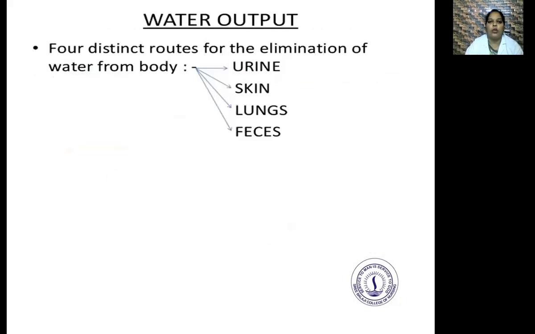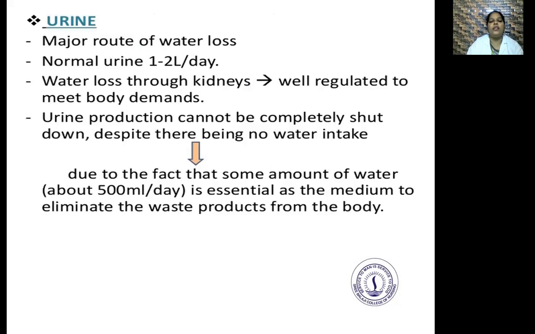The water output. There are 4 distinct routes for the elimination of water from the body. They are urine, skin, lungs, and feces. First, we'll see about urine. The major route of water loss is through urine. The normal urine output is 1 to 2 liters per day. The water loss through the kidneys is well regulated to meet the body's demands.